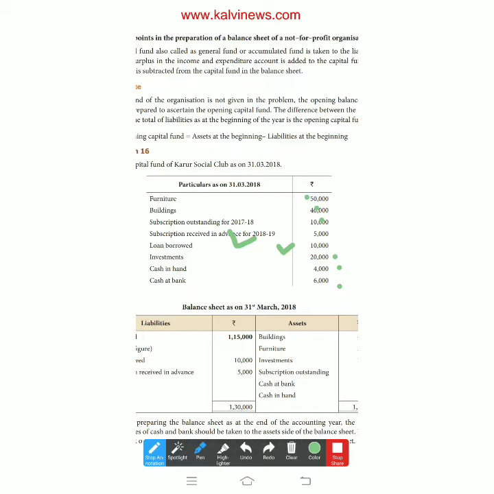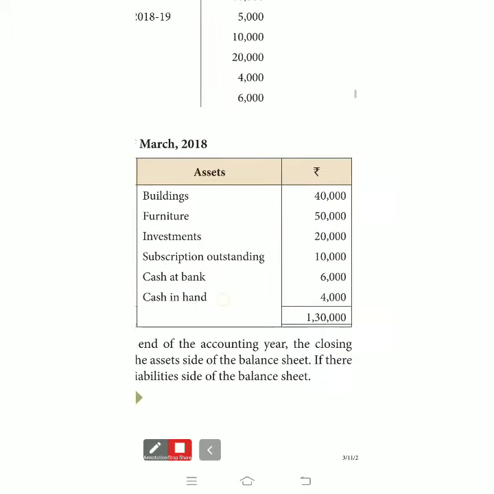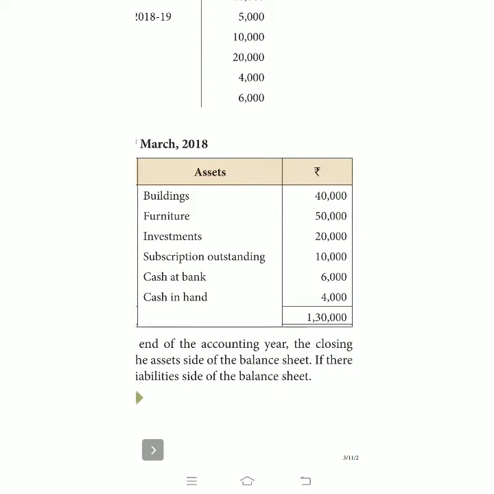Two items are liabilities. Clear? Just keep it in mind, or take an accountancy notebook, mark it and write it out for future reference. See how they are given: building 40,000 asset, furniture 50,000 asset, investment 20,000 asset, subscription outstanding for this current year 10,000 asset, cash at bank 6,000 asset, cash in hand 4,000 asset.